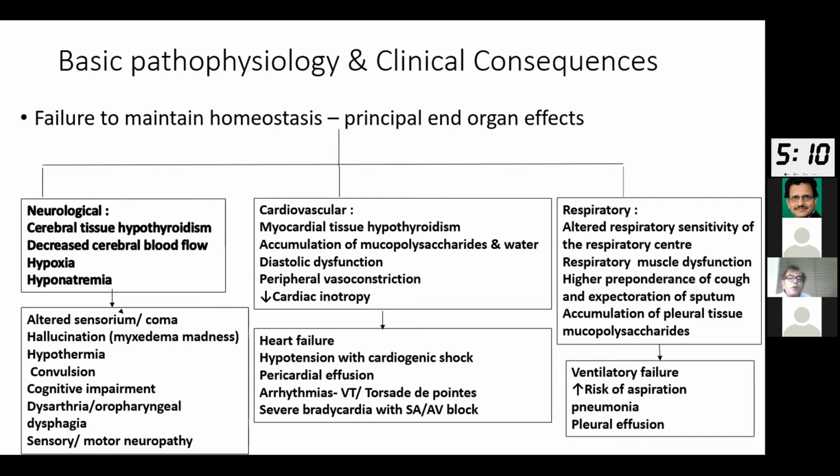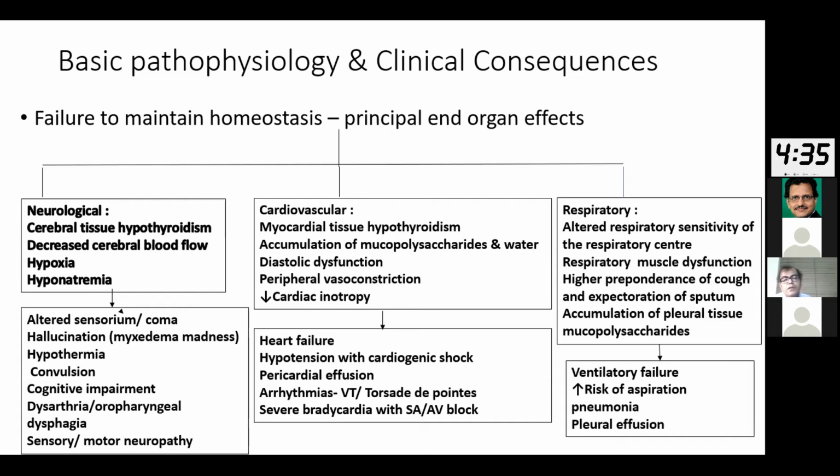Regarding the cardiovascular outcome, again, the same problem is there. So there is an absence or a reduction of myocardial tissue T3 levels. This leads to an accumulation of mucopolysaccharides and water in the system, contributing to the diastolic dysfunction and hypotension. And at the same time, there is a peripheral vasoconstriction which worsens the peripheral circulation, leading to further cold extremities. At the same time, because of this myocardial tissue hypothyroidism, there is what is known as a reduced cardiac inotropy. So there is a reduced heart rate and a reduced blood pressure.